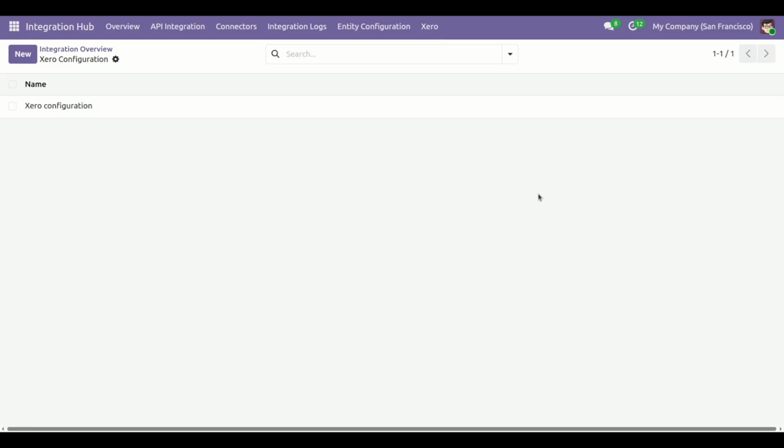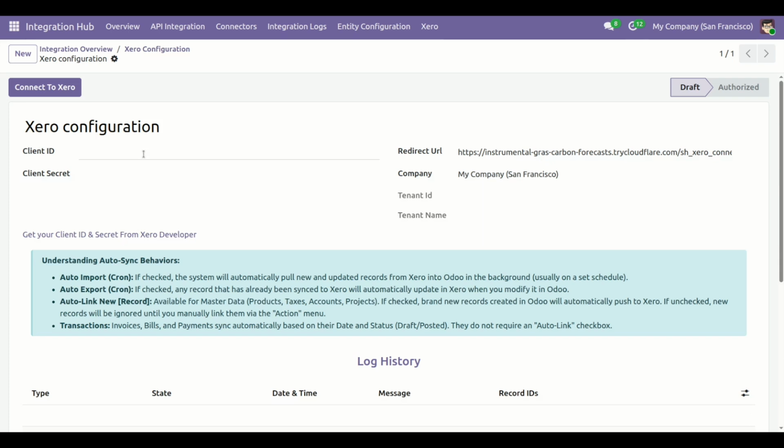Welcome to Softhealer Technology. Today we will show you how to easily connect your Odoo system with Xero using the Softhealer Xero Connector module. Click on Xero configuration. We need to add your client ID and client secret. For this, we need to generate API credentials from Xero.